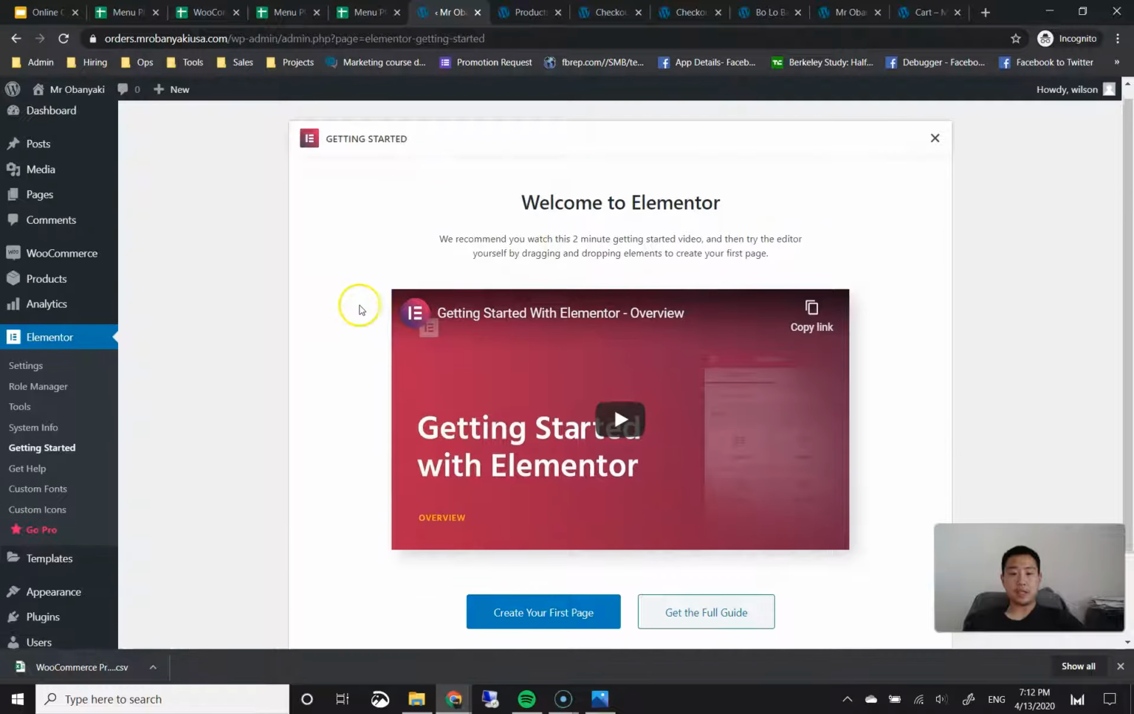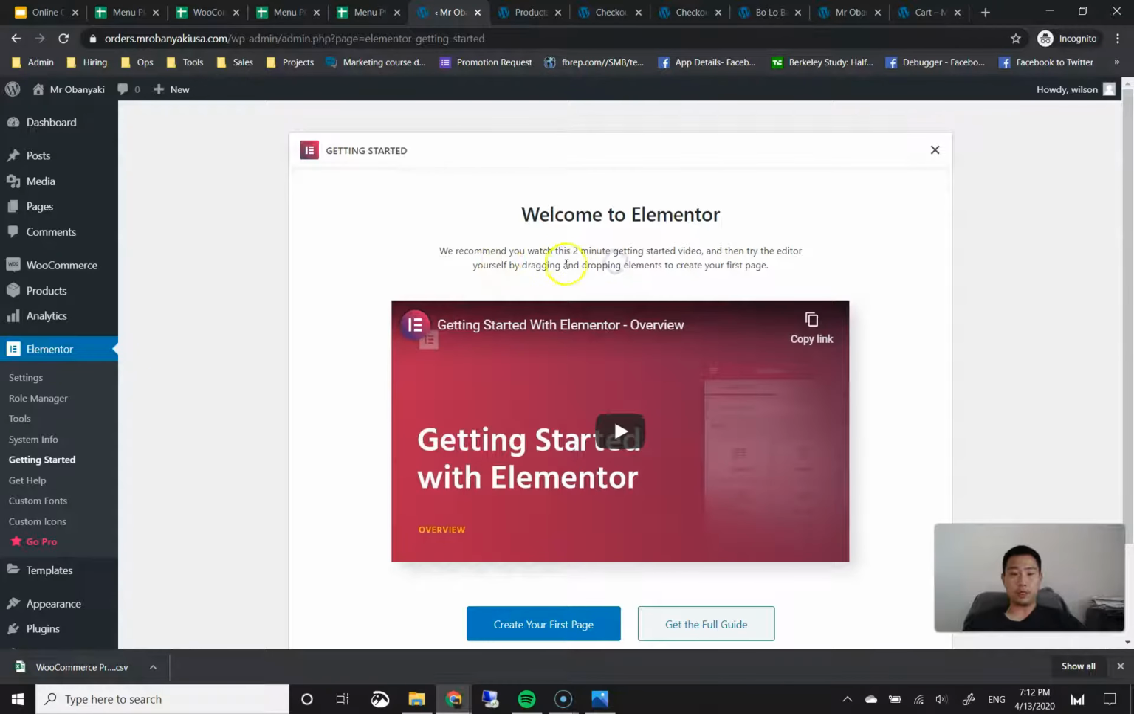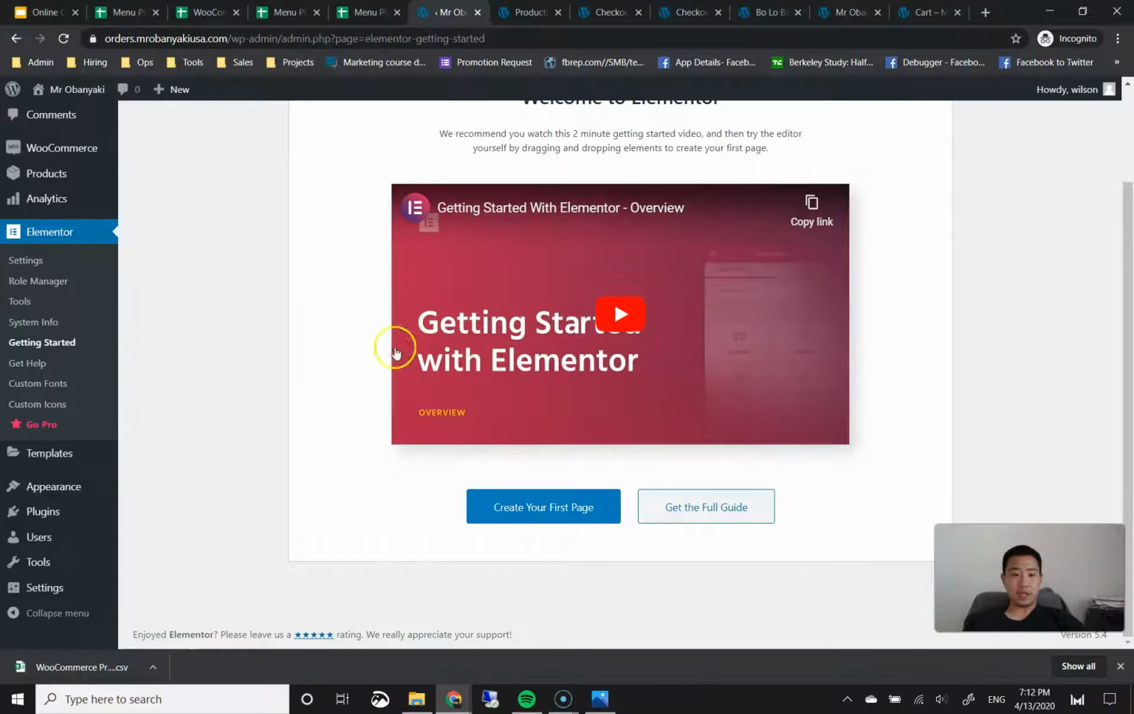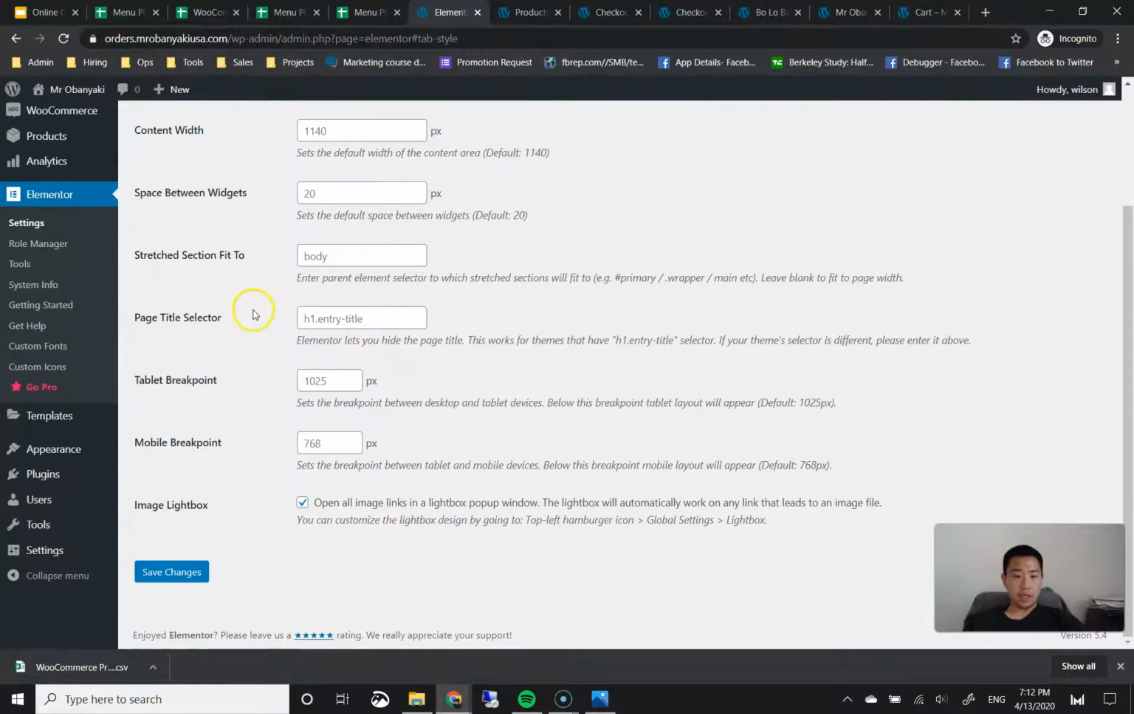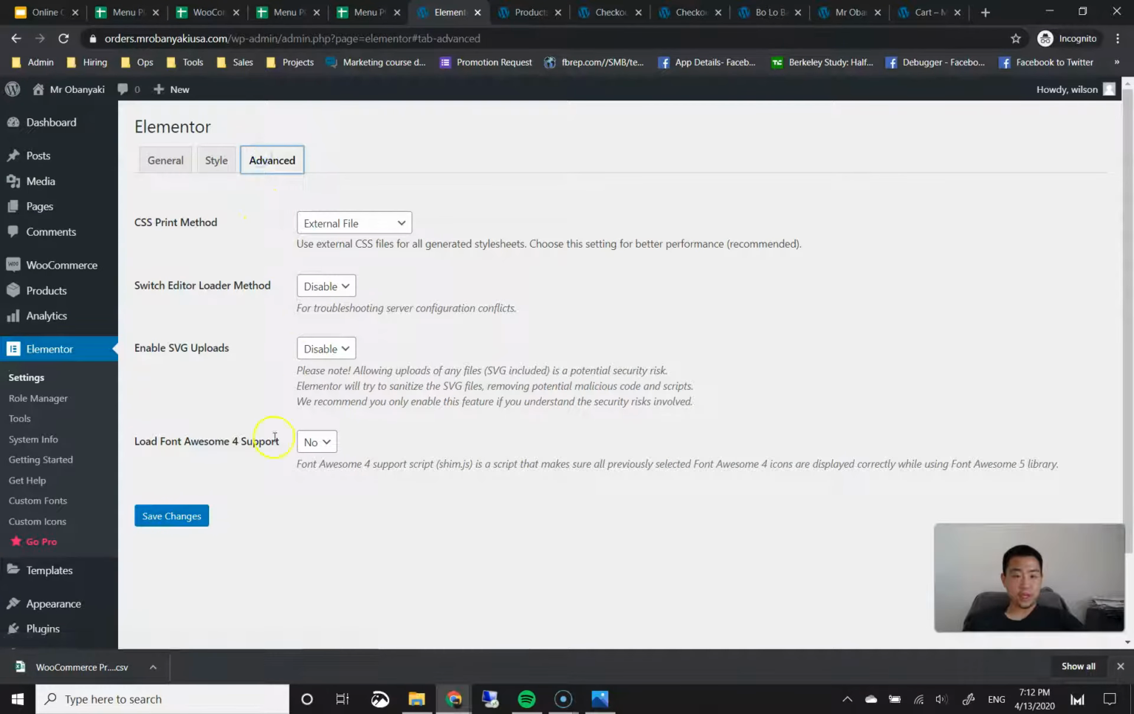And then it's going to give us a little welcome screen here. We're not going to mess with anything here. We're actually going to go to the left side panel, and under Elementor, I'm going to click on settings. And we want to check disable default colors and disable default fonts. Then we're going to click on save changes.